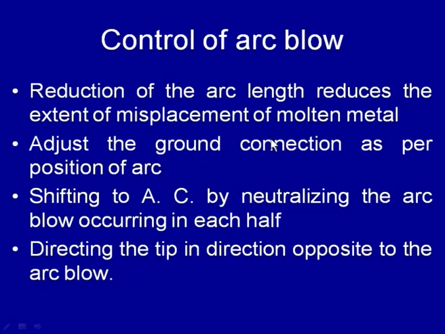So, if it is possible, then we can shift from DC to AC, so that the deflection of the arc blow after each half cycle can be neutralized, and the adverse effects related to the arc blow can be reduced. Another method is directing the tip of the electrode in the direction opposite to that of the arc blow, so that its effect can be reduced to some extent.